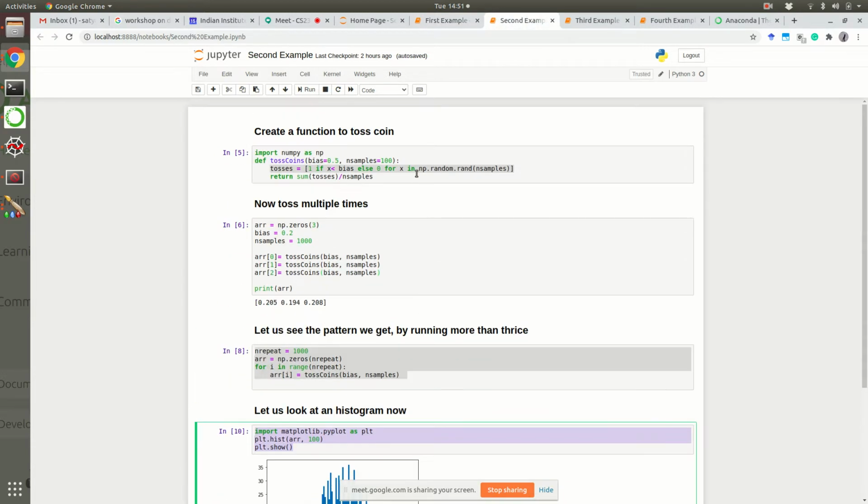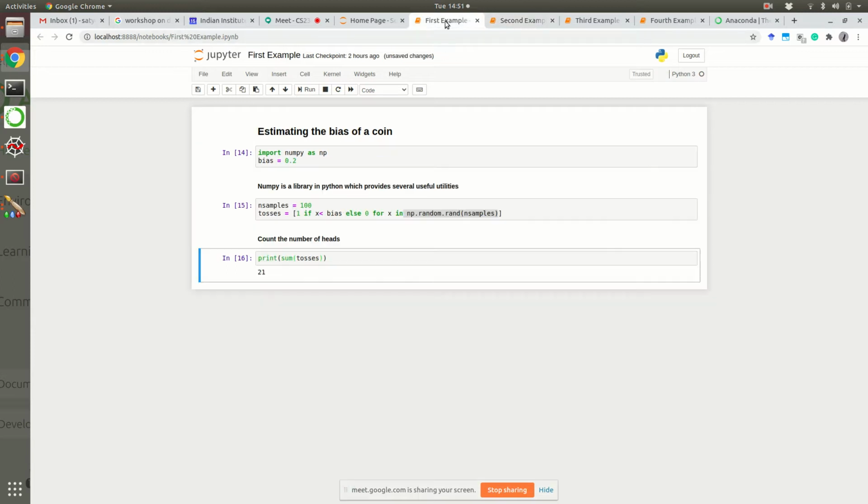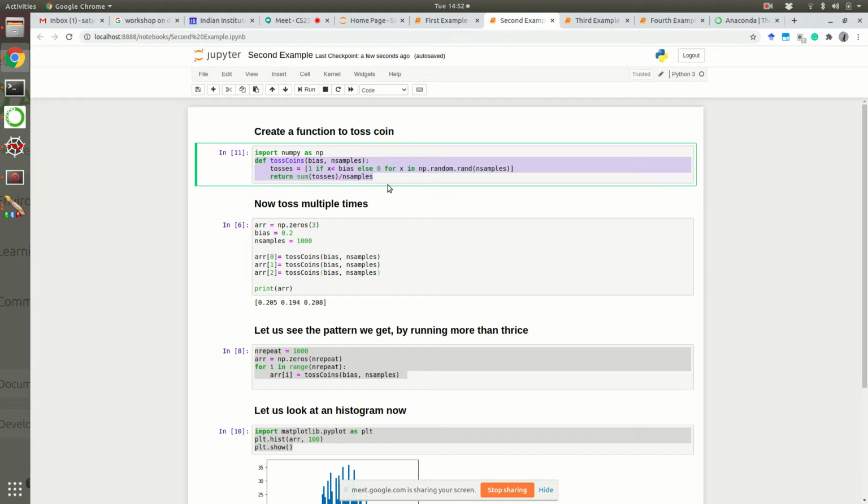Okay, so in the second example, I have created a function here which is going to do a coin toss. Let me not make things complicated for you. I have created a function which does the coin toss, and then it returns the probability, the proportion of times you got a head. Same thing as in the first example, except I have defined it as a function. Don't worry, I will share this code with you at the end of the class, so you can go through it at your own time.